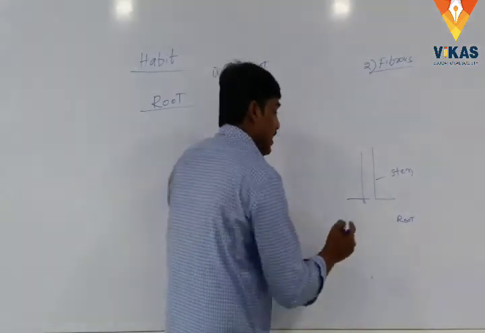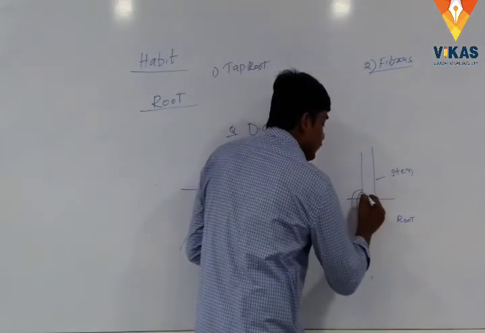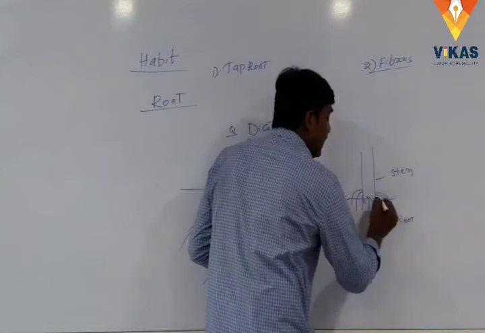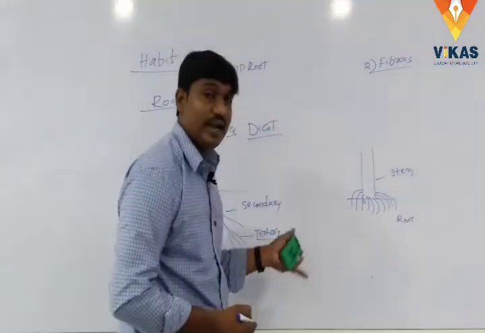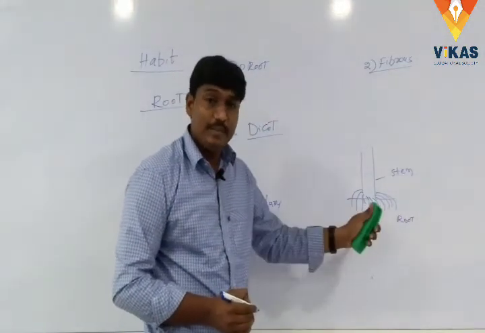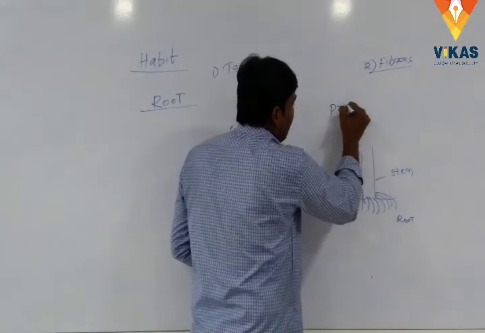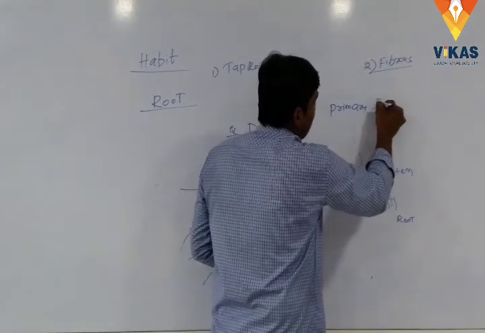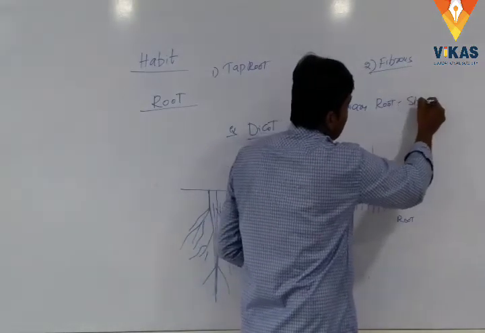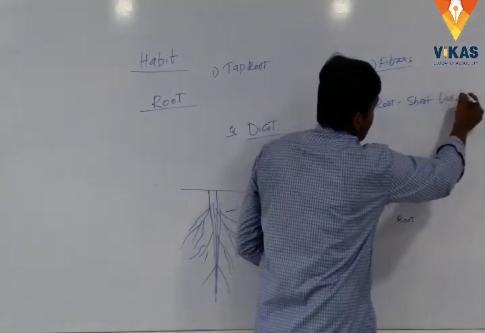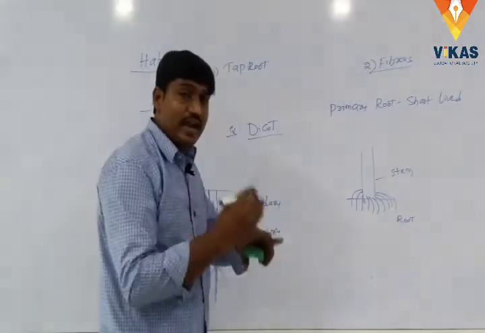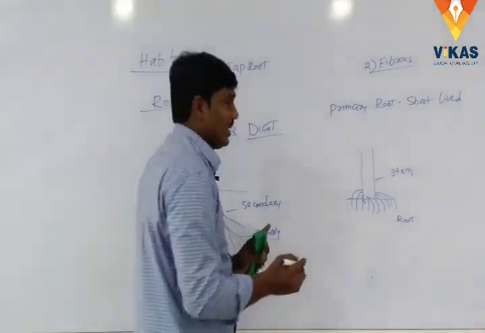The primary root is short-lived, and many roots arise from the base of the main stem.